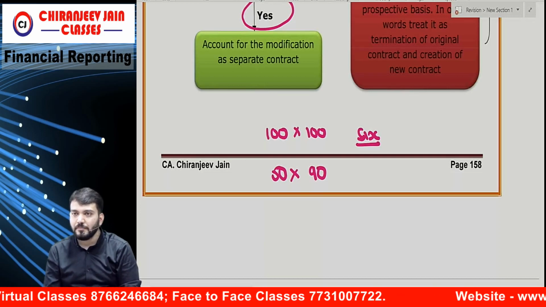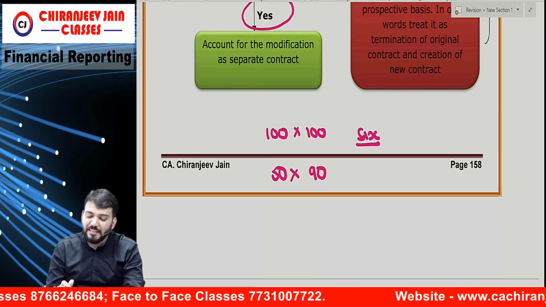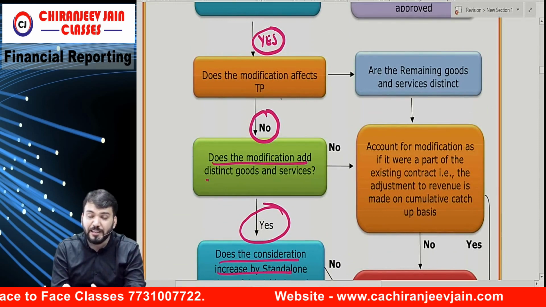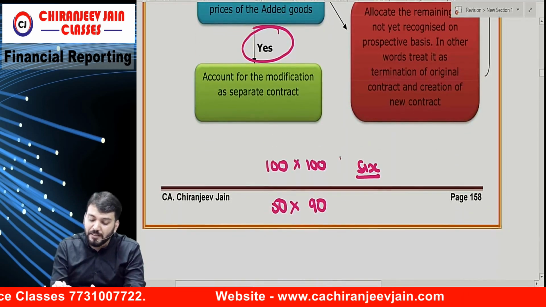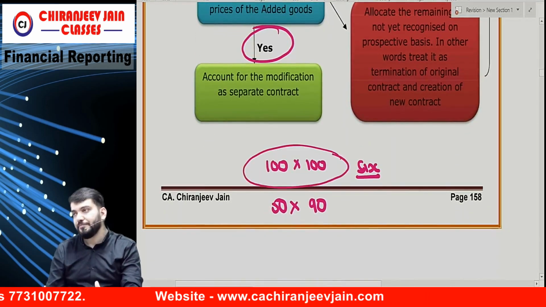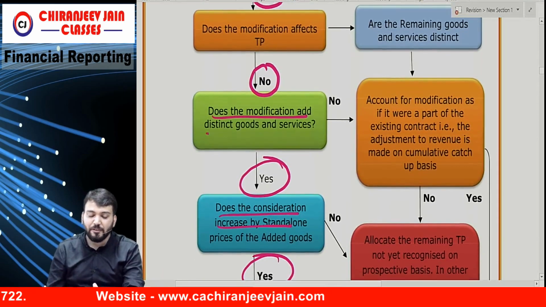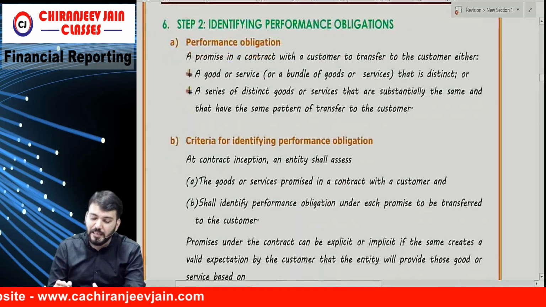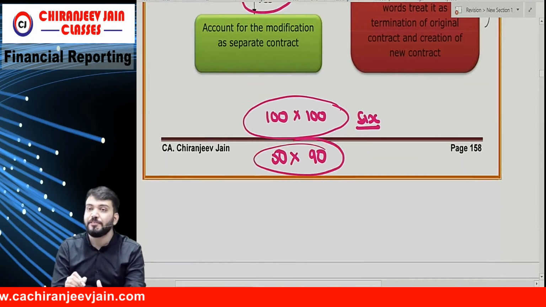So can I say this is nothing but the first condition: does the modification affect the transaction price? This price is not affected. Then second question: does the modification add distinct goods and services? Yes, it added distinct goods and services.